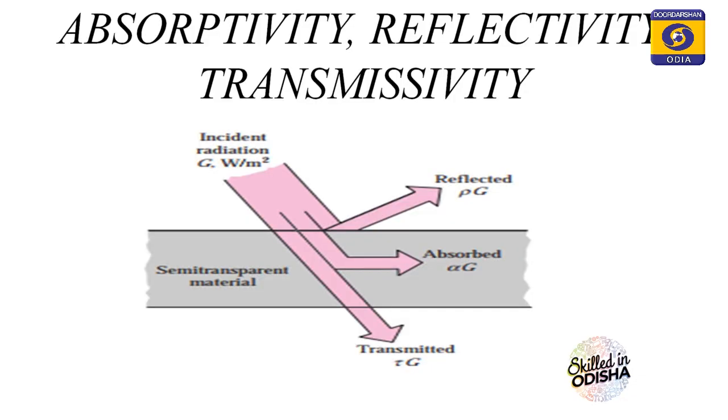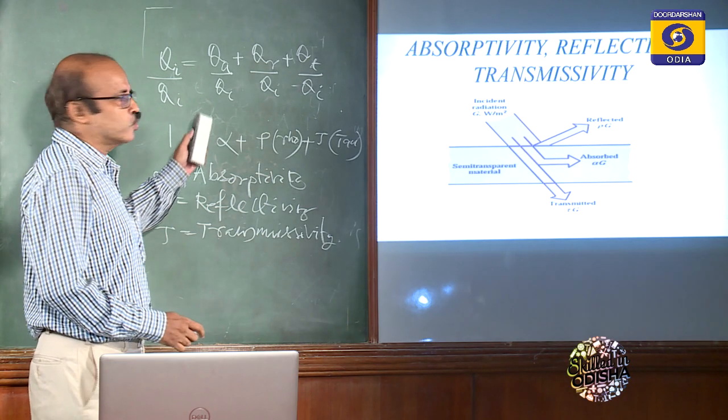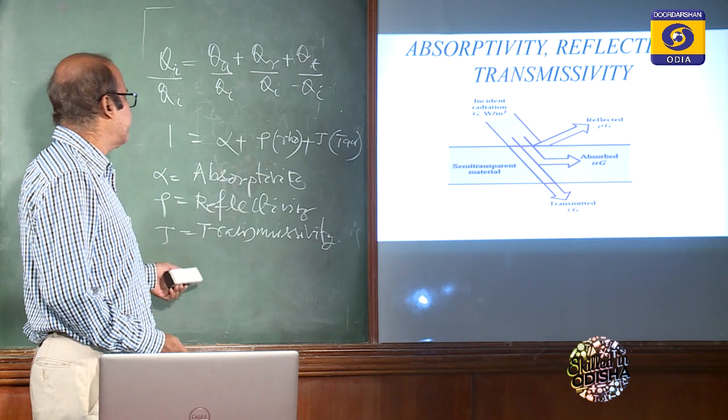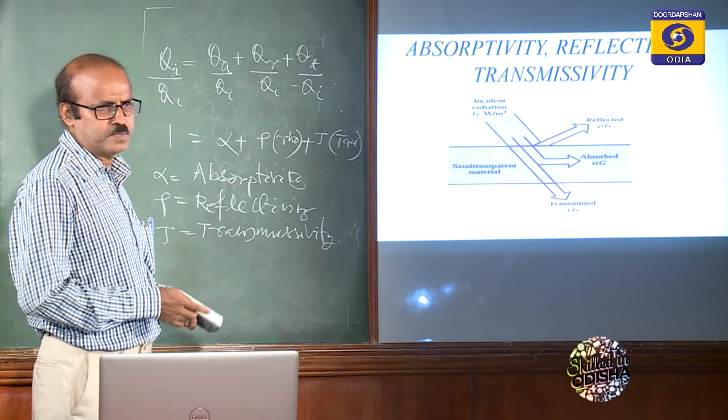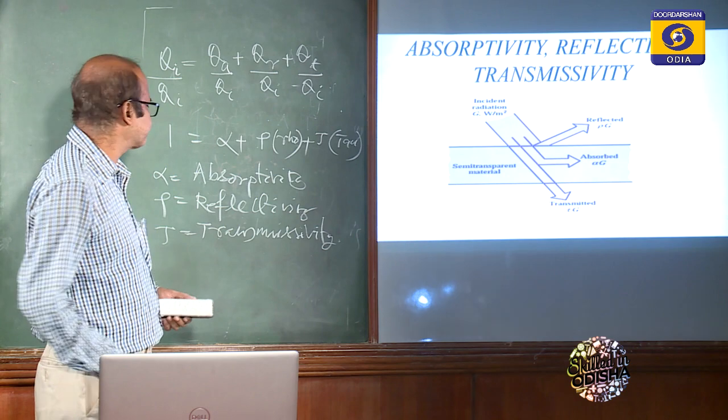The sum of the absorptivity, reflectivity, and transmissivity is 1.